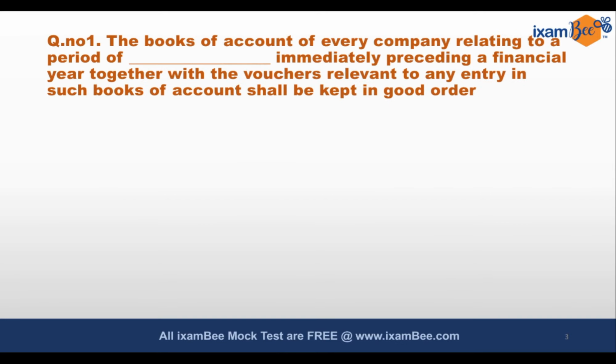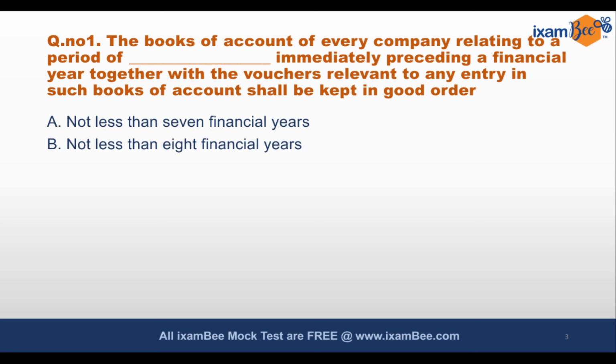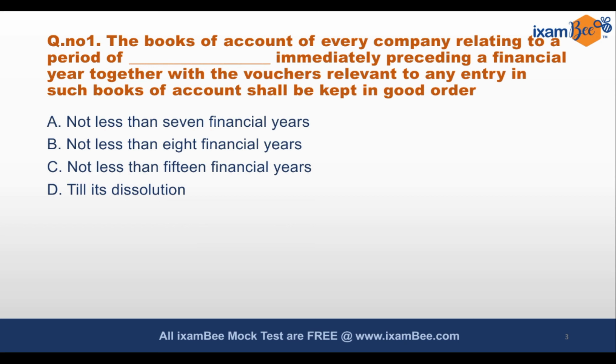The very first question for discussion is, books of account of every company that is relating to a period of dash immediately preceding a financial year, together with the vouchers that are relevant to any entry in such books of account, shall be kept in good order for not less than 7 financial years, not less than 8 financial years, not less than 15 financial years, till its dissolution, none of the above. And the correct answer will be B, that is not less than 8 financial years.